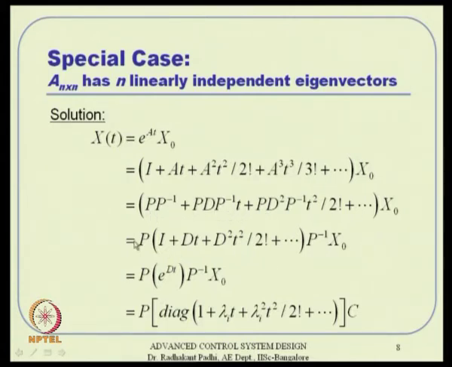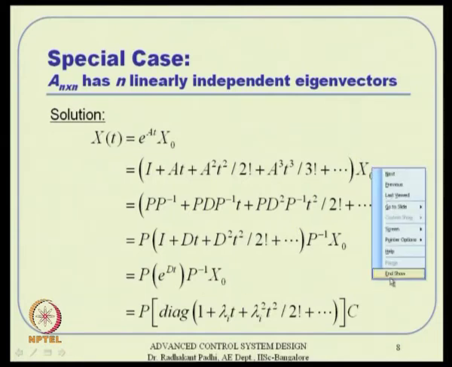So, I can take the P pre multiplication common and the P inverse post multiplication common, and then I have this one. By definition again, this is e to the power A t, which is nothing but P e to the power D t P inverse. When you have e to the power D t, these are obviously diagonal. Let us see that very quickly.